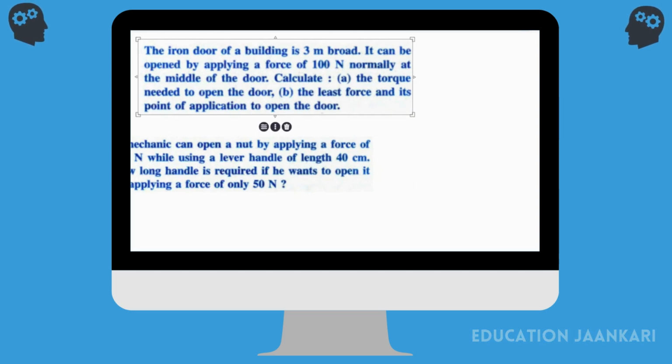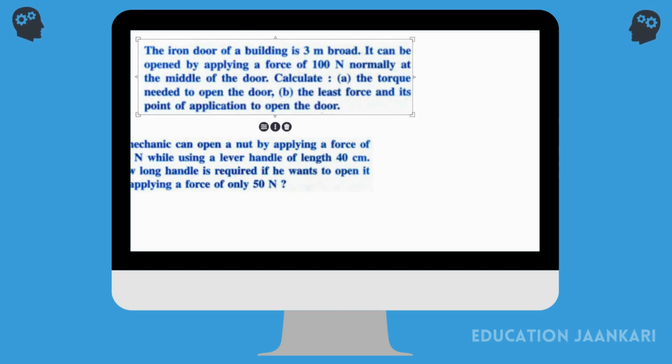The torque needed to open the door is... Just a second. It will be 150 Newton meter. Exactly.